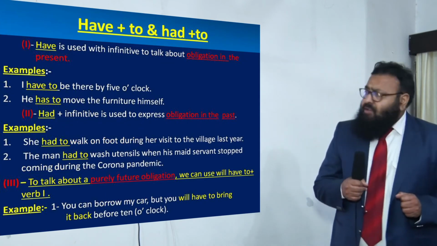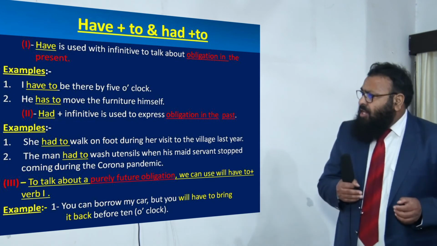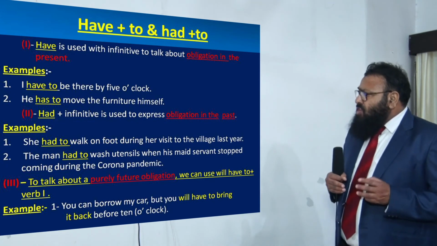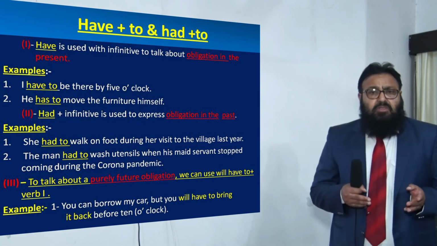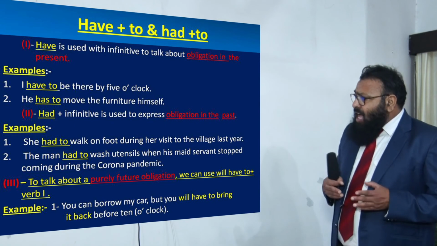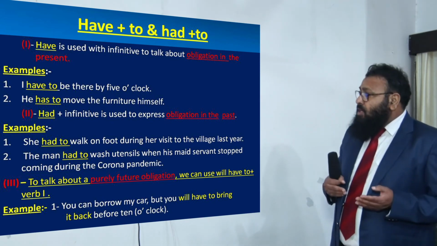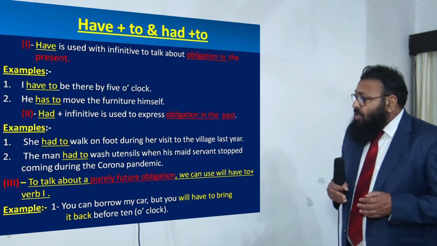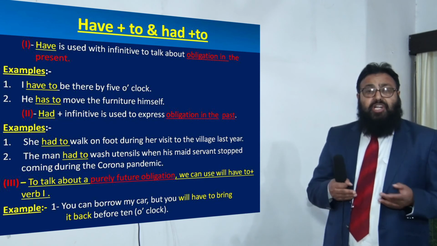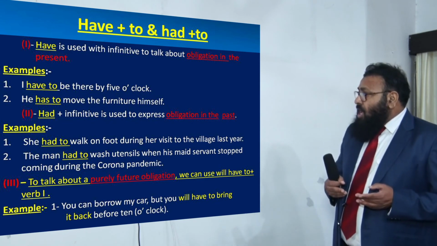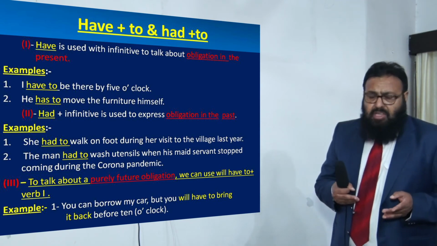Now, if have is used with to, or had to, what does it indicate? Have is used with the infinitive to talk about obligation in the present. Examples are: I have to be there by 5 o'clock. That means I must be there by 5 o'clock. He has to move the furniture himself. That means he must move the furniture himself. Now, have to, has to is talking about the obligation in the present.